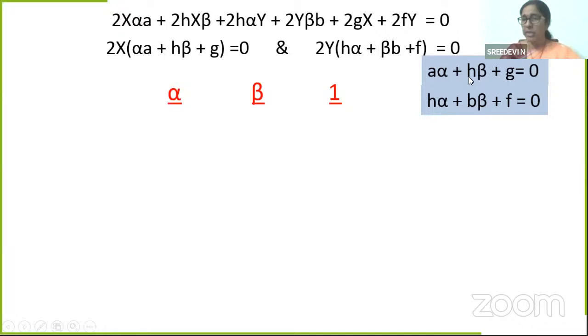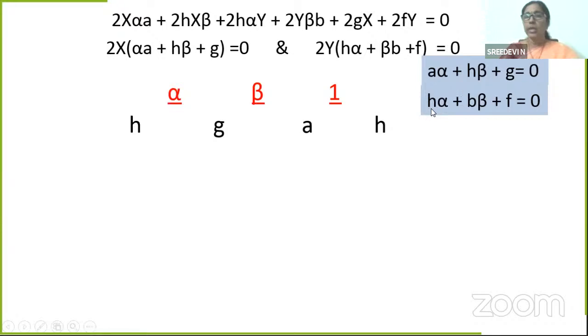What is the coefficient of beta? H. What is the coefficient of 1 here? G. That means that's a constant. What is the coefficient of alpha here? A. So we take h, g, a in this order. Second coefficient, constant, first coefficient. I'm sorry, these are all coefficients. We are taking coefficients of alpha beta. The first one will have h and g, coefficient of beta and constant, coefficient of alpha, then h.